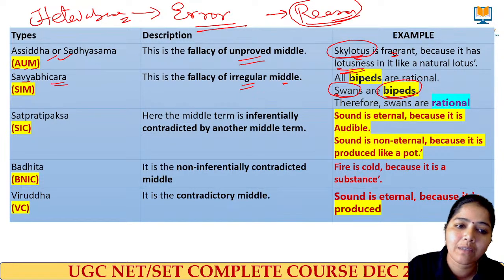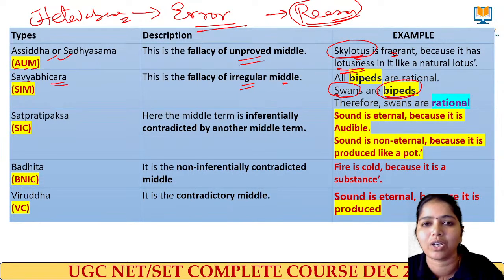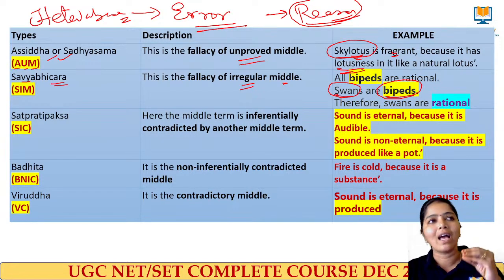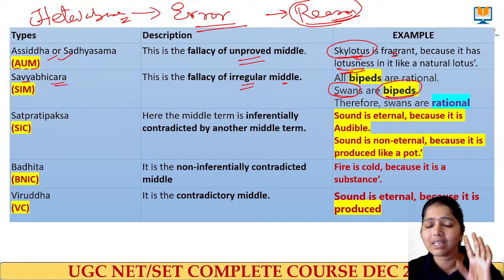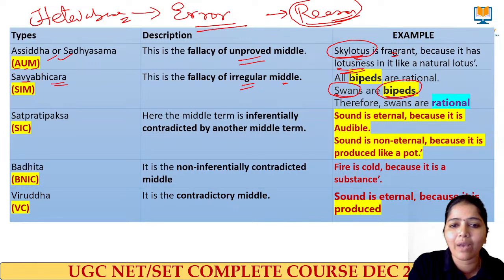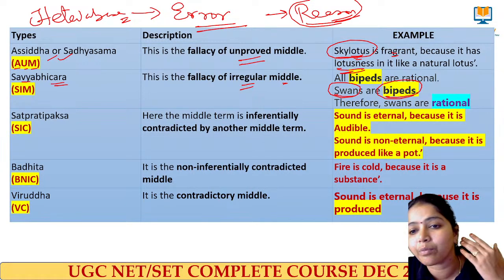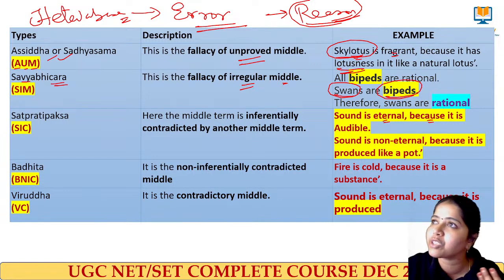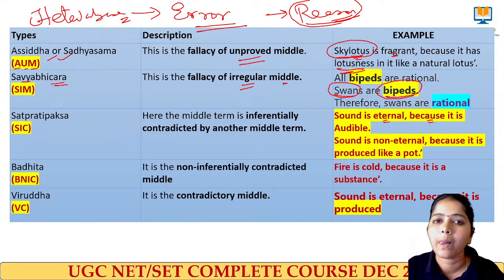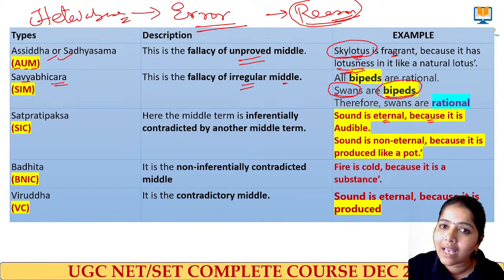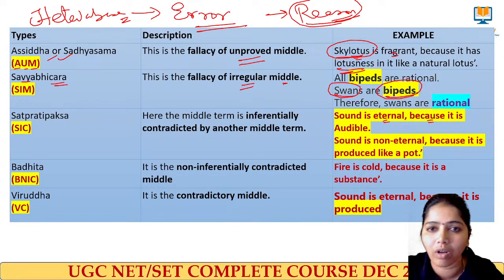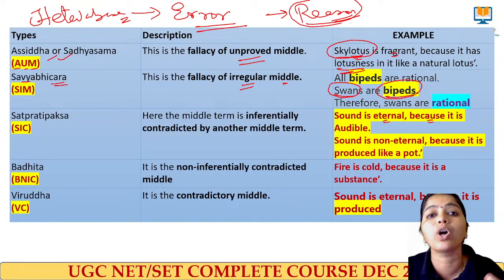Next we have Sat Parit Paksha. Sat Parit Paksha means what? Here, whatever conclusion I want to make, the reason which I give will be contradicted by another, stronger reason. Simple example: sound is said to be eternal because it is audible. Eternal means long lasting. Can a sound be long lasting just because it is audible? No. Anything that is created should definitely end. As it is created, I cannot say it will be long lasting.